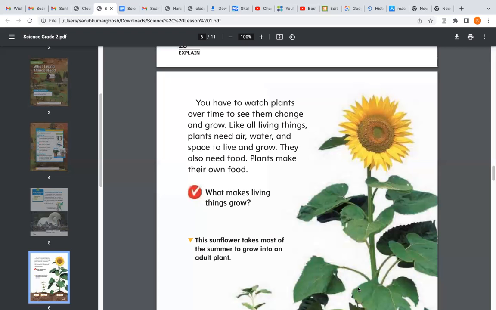If we build a house in this position, then the plant will not be able to grow. So, like all living things, they also need air, water, and place to live and grow. Air is required for them to make the food. They breathe in carbon dioxide and breathe out oxygen. This oxygen is very essential for human beings and animals to survive.